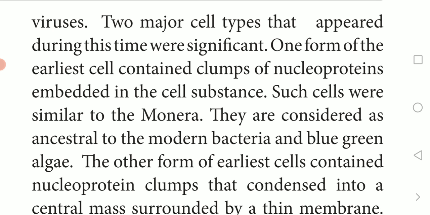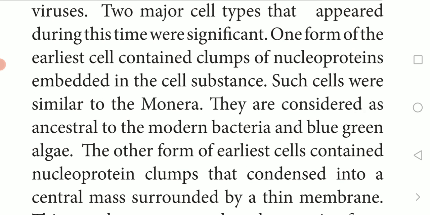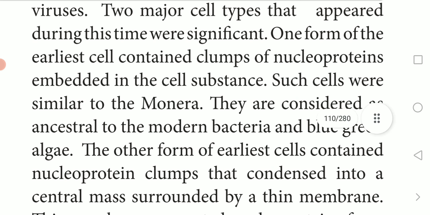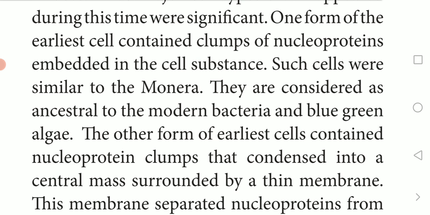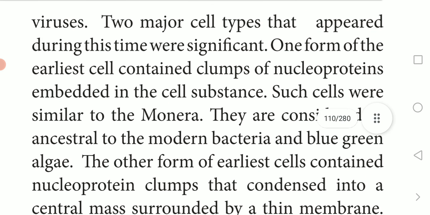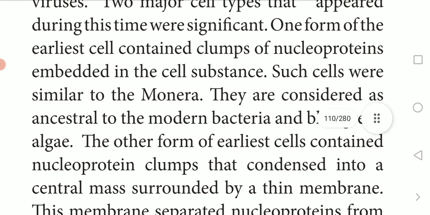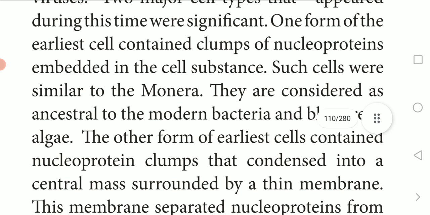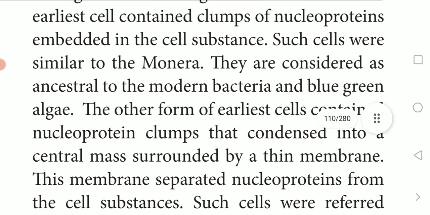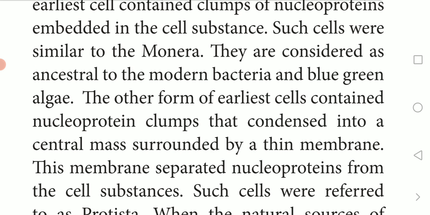One form of the earliest cells contains clumps of nucleoproteins embedded in the cell substance. Such cells were similar to Monera. The two major cell types are Monera, with nucleoproteins combined with the cell substance, and another type we call Protista.